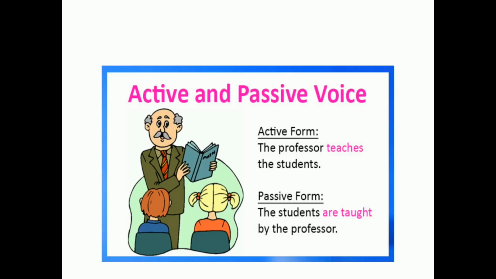Here again, the focus is on the verb taught. The subject is the receiver of the action. The object students has taken the position of the subject. Therefore, the sentence is in passive voice.